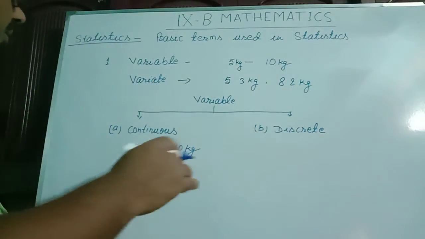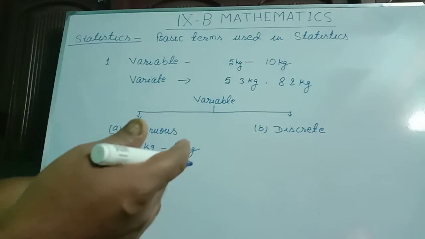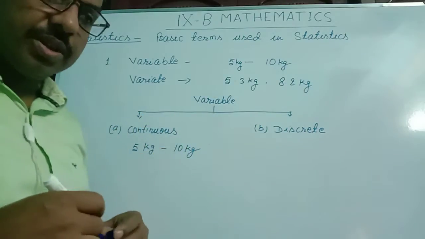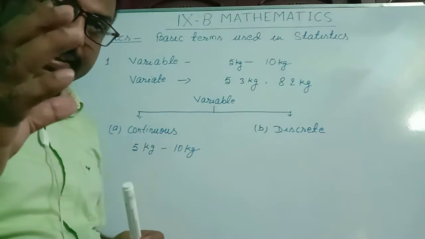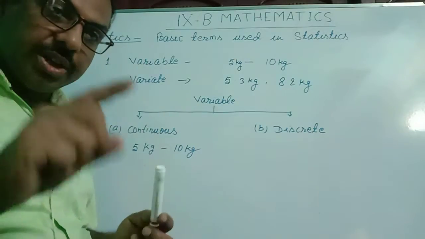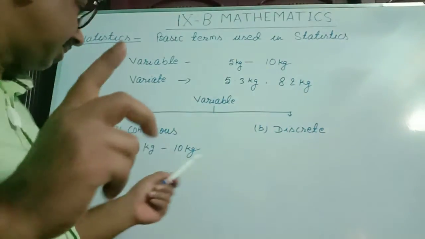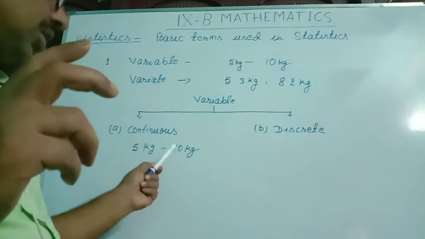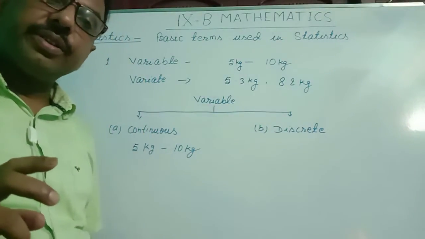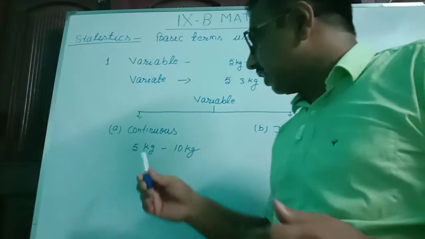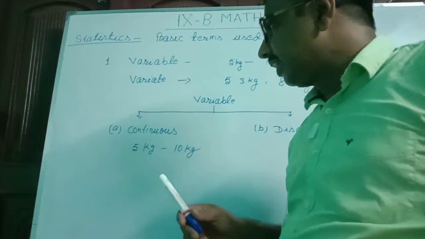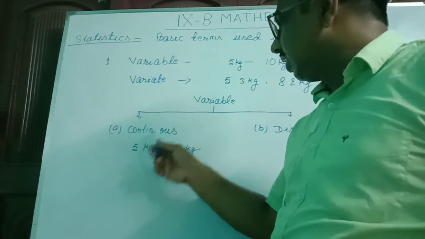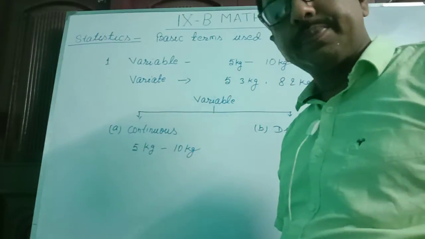Any value of the weight of a fire extinguisher that will lie between 5 kg to 10 kg is called a continuous variable.